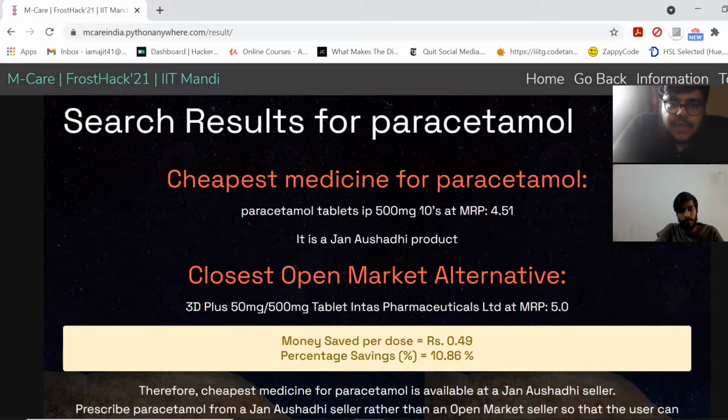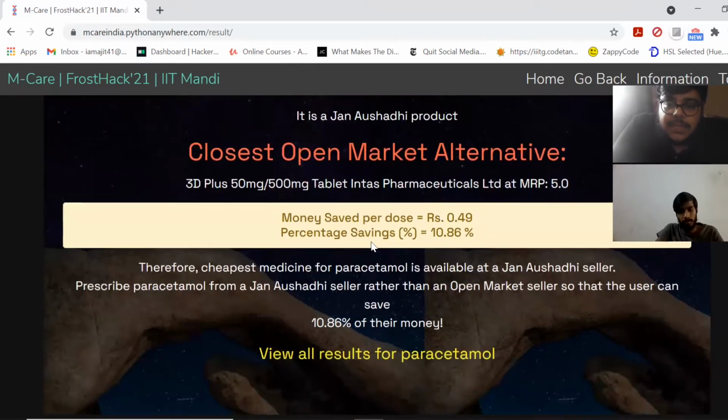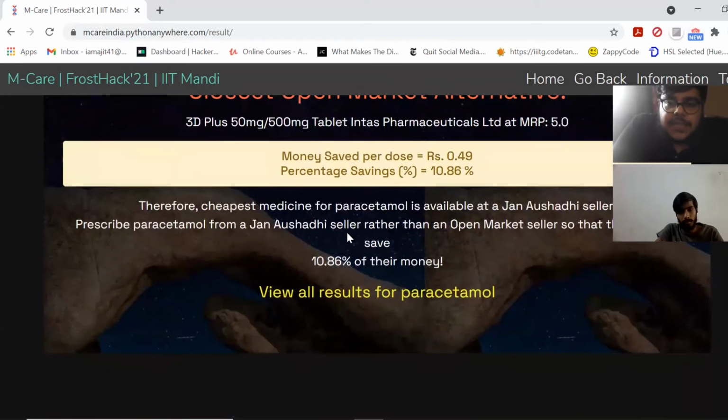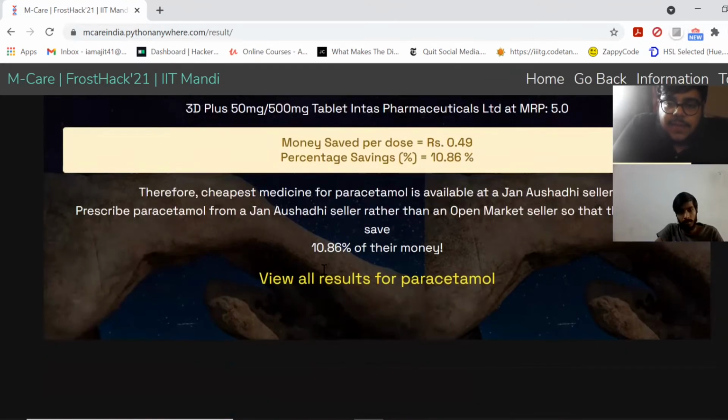So if I search for paracetamol, the cheapest result for paracetamol in the market is a Jan Aushadhi product priced at 4.51 rupees, whereas the cheapest open market product is 5 rupees. So in these two products, the price difference is almost 10%. If someone buys a medicine from a Jan Aushadhi seller rather than a market seller, and is aware of this scheme, they can save 11% of their money.